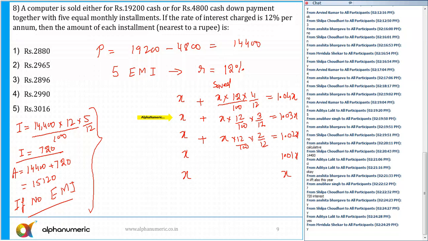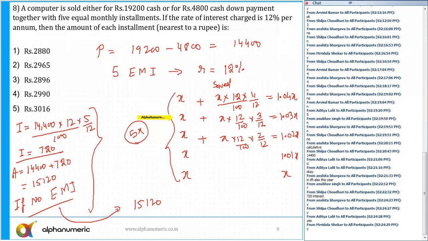So here, if I do not pay the entire money after 5 months, I need to pay 15120. The actual amount paid by me is 5x, and I saved this much amount. I'm just going to highlight: I saved this much, not this much. All this value I have saved.